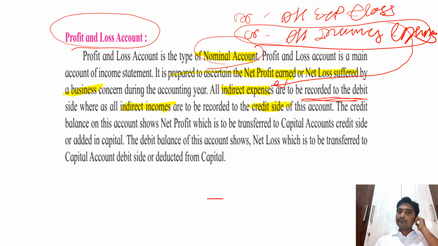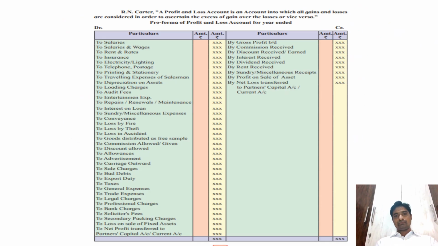So when your incomes are more than your expenses, the difference is called a profit, and when the expenses are more than the incomes, the difference is called a loss. So that is your profit and loss account.